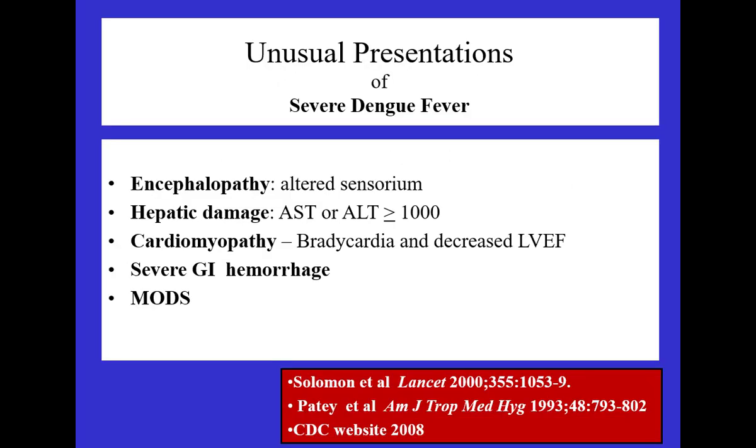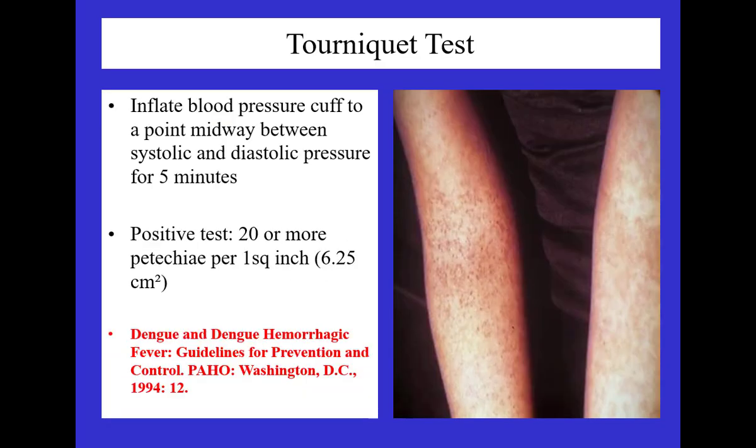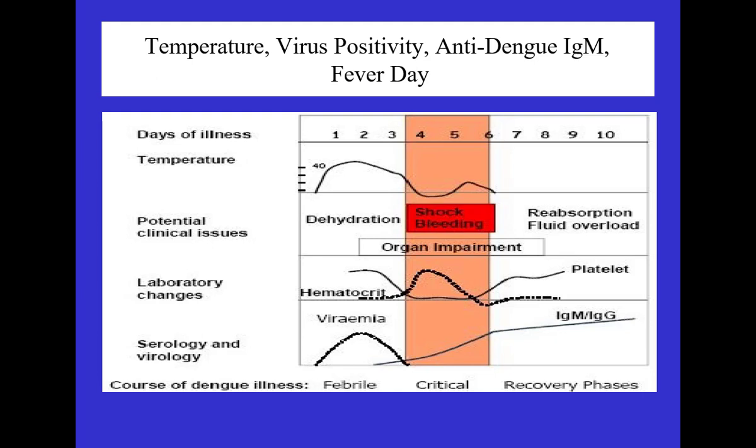So moving forward, what are the unusual presentations? As I mentioned, all these conditions, which I am going to discuss one by one, can present as mono-organ or as multiple organ involvement. They can have any organ involvement, CNS, hepatic, cardiac, GI, and can come with multiple organ involvement. Tourniquet test, a few words very quickly. Inflate the cuff between the systolic and diastolic, wait for 5 minutes and just count. More than 20. As I said, this is not a very specific test only for dengue. It only tells you about capillary fragility, right? Most important.